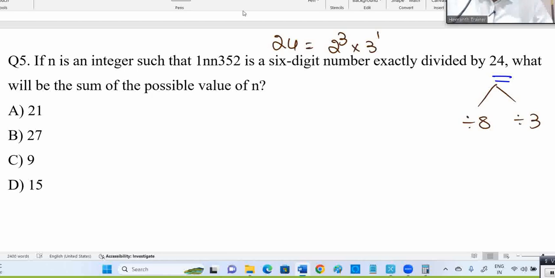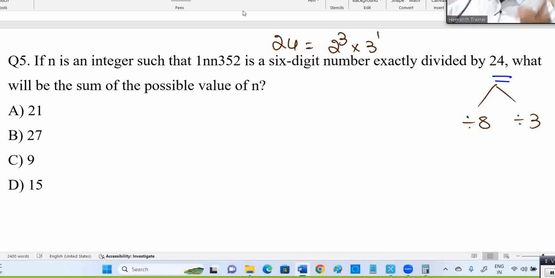The other reason I'll tell you, for those who are mentioning 6 and 4, I'll give you a simple example. I'll take 12. Is 12 divisible by 4? Is 12 divisible by 6? Is 12 divisible by 24? Wrong, right? Then your rule is wrong. If you're saying divisible by 4 and 6 means divisible by 24, that is wrong. I'm showing you the example.